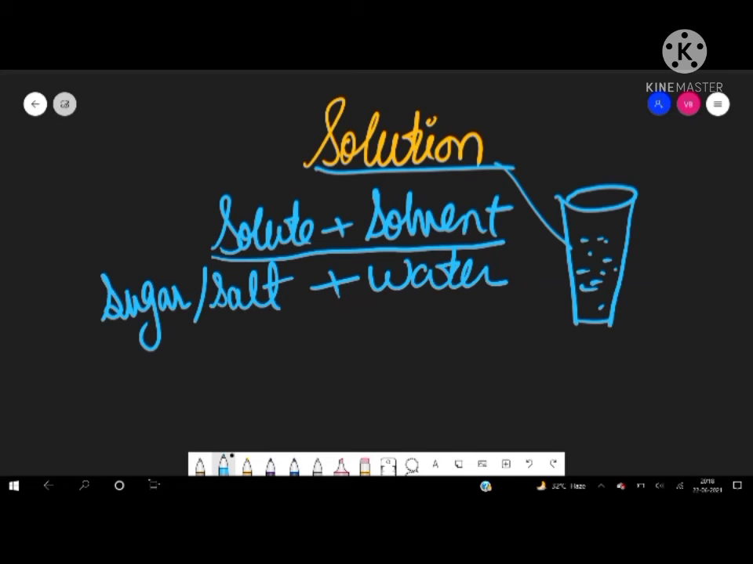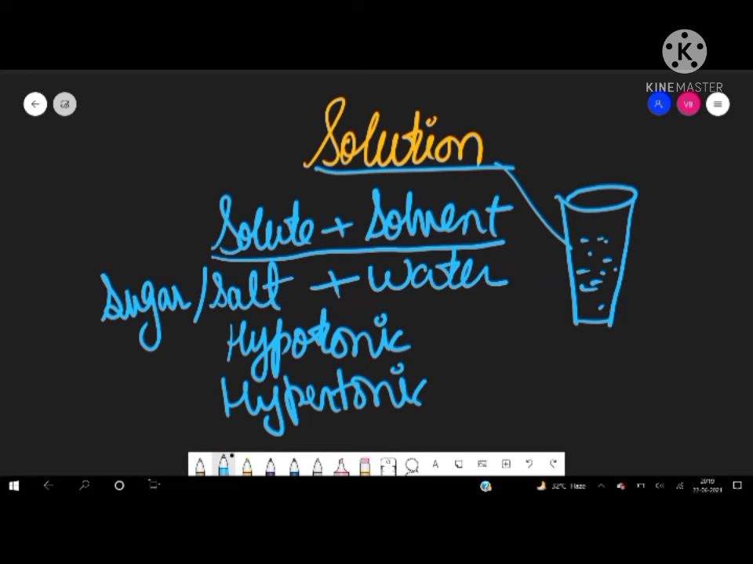Okay. Now, two types of solution you can make. The solution may be hypotonic or it may be hypertonic. So what is the difference between both of them? Actually, when you add a very small amount of solute, when the solute is very less and the solvent is more, the solution which will form is a hypotonic solution. Like your simple example of shikanji, lemon sherbet, that is the example of hypotonic solution.